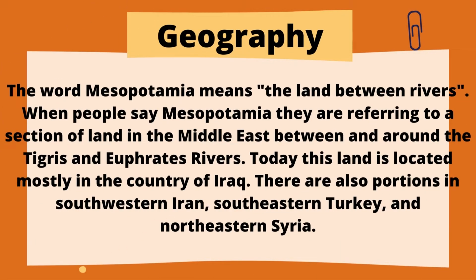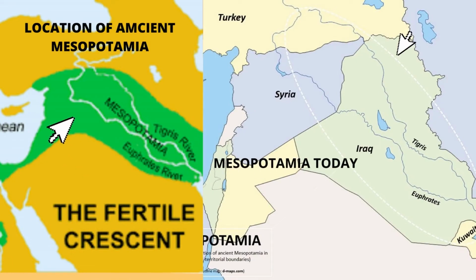The word Mesopotamia means the land between rivers. When people say Mesopotamia, they are referring to a section of land in the Middle East between and around the Tigris and the Euphrates River. Today, this land is located mostly in the country of Iraq. There are also portions in southern Iran, southeastern Turkey, and northeastern Syria. On screen, we have a map showing the location of Mesopotamia.